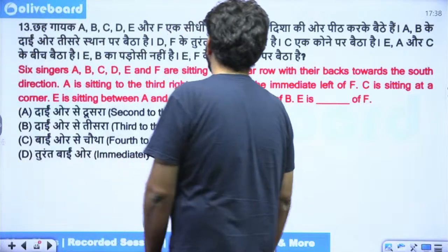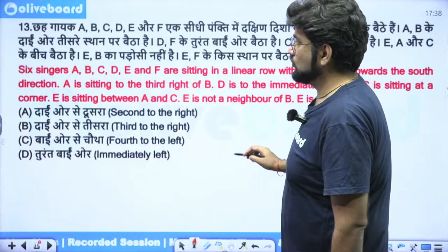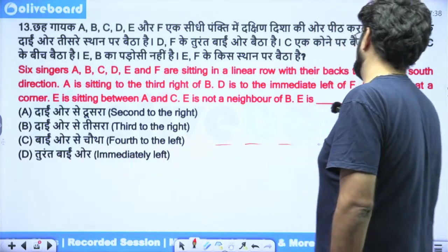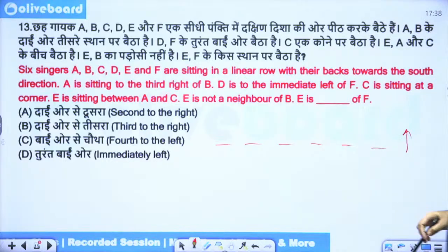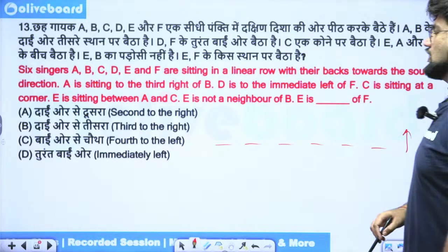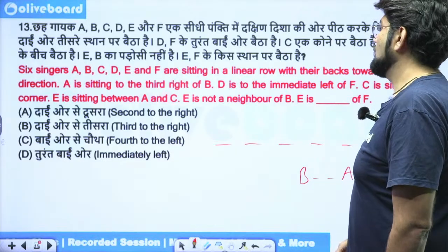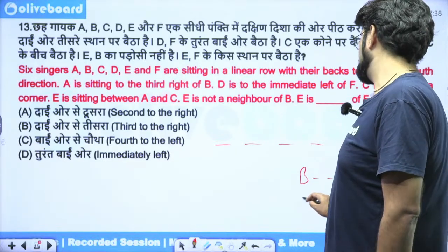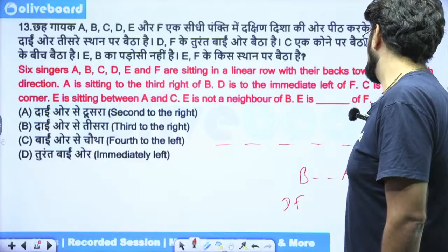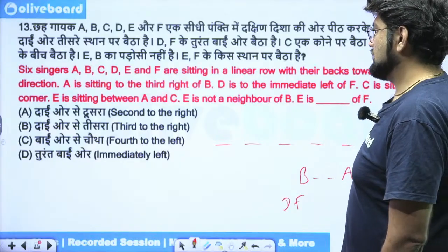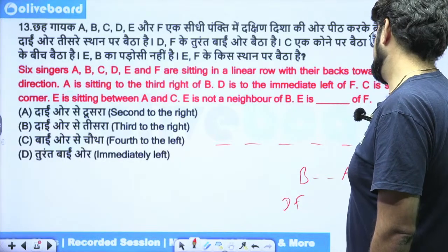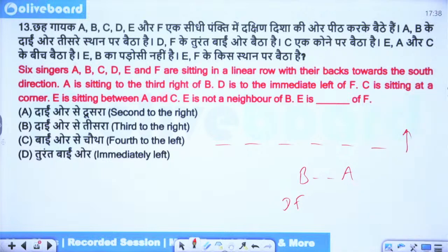Six singers are sitting in a linear row with their backs towards the south direction. Backs towards the south means they are facing the north. A is sitting to the third right of B. D is to the immediate left of F. C is sitting at a corner. E is not a neighbor of B. E is dash of F.